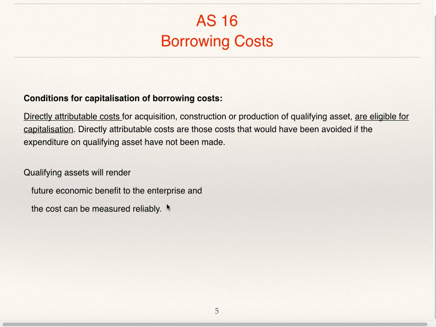Directly attributable costs are those costs which can be identified with the qualifying asset. Directly attributable costs for acquisition, construction, or production of qualifying asset are eligible for capitalization. Directly attributable costs are those costs that would have been avoided if the expenditure on qualifying asset had not been made. Qualifying asset will render future economic benefit to the enterprise and the cost can be measured reliably.